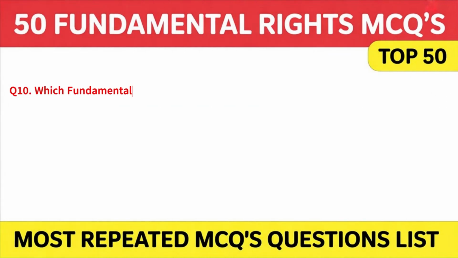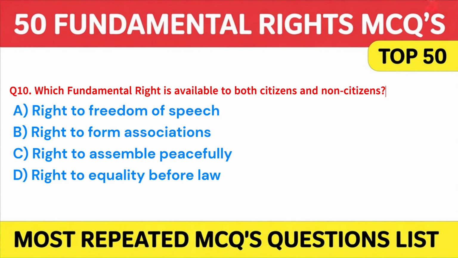Which fundamental right is available to both citizens and non-citizens? A. Right to freedom of speech. B. Right to form associations. C. Right to assemble peacefully. Or D. Right to equality before law. Answer: D. Article 14, which is right to equality before law. Here is the next question.